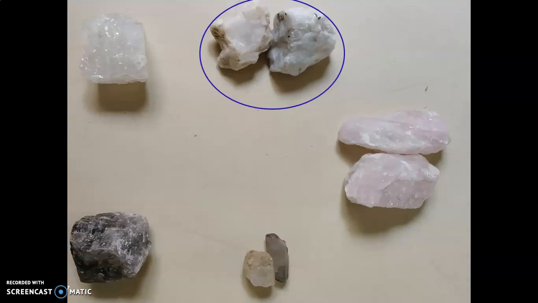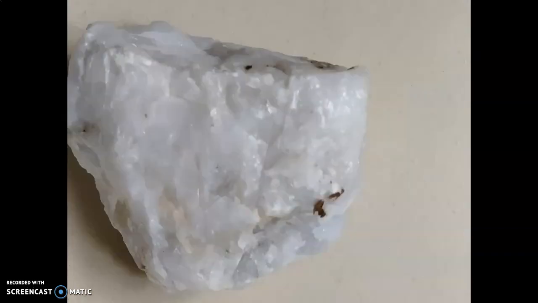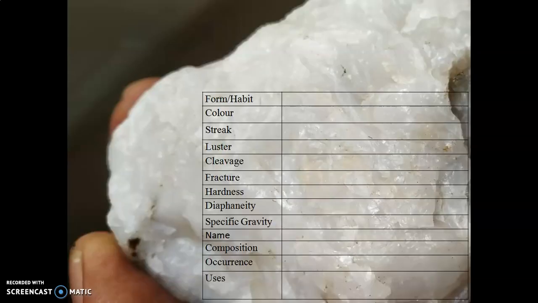We'll take another mineral in this quartz group, crystalline variety of quartz. Right, the form, habit crystalline, color milky white, streak: do not streak on streak plate, luster vitreous to subvitreous, cleavage is absent, fracture is conchoidal.